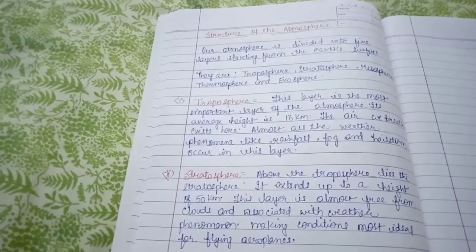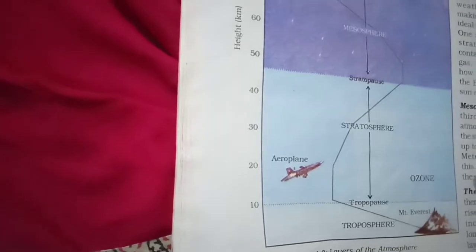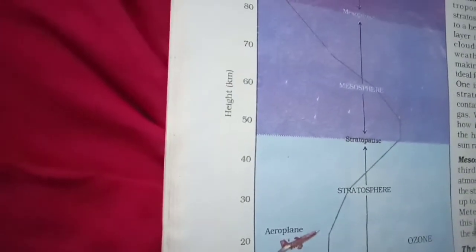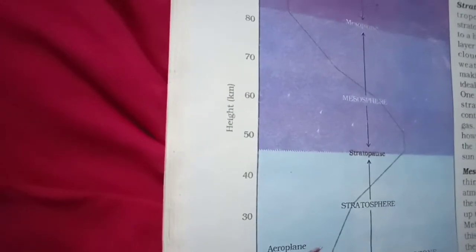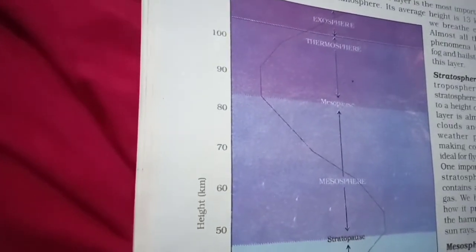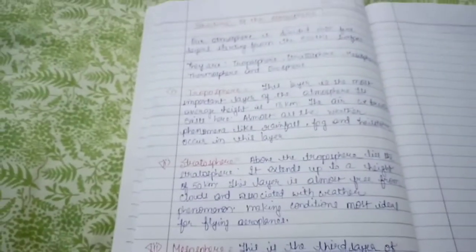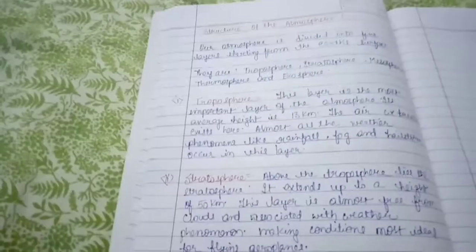Okay. So first you see the diagram here also. The diagram you can see. First you have what? The troposphere, then you have the stratosphere, then the mesosphere, then thermosphere and then you have the exosphere. So children, first we will understand about the troposphere.